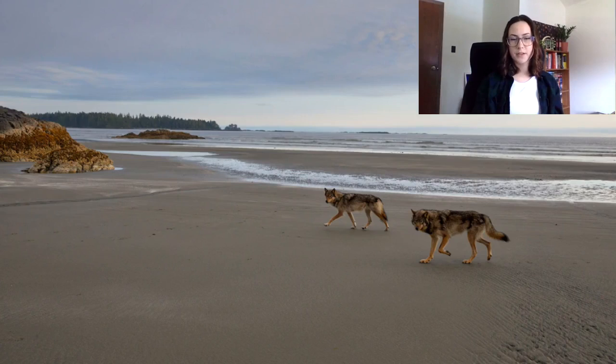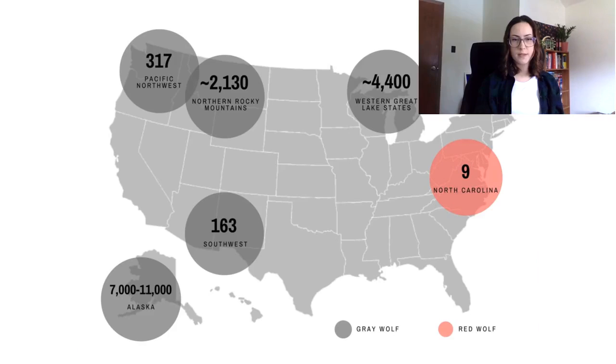Before human interference, the gray wolf, or Canis lupus, lived in most of the northern hemisphere. Now it only lives in certain parts of the US, mainly Alaska, along with Canada, Eurasia, and even Mexico. This map gives you a good idea of how the gray wolf population is distributed throughout the US. The majority of the wolf population in the US is in Alaska.